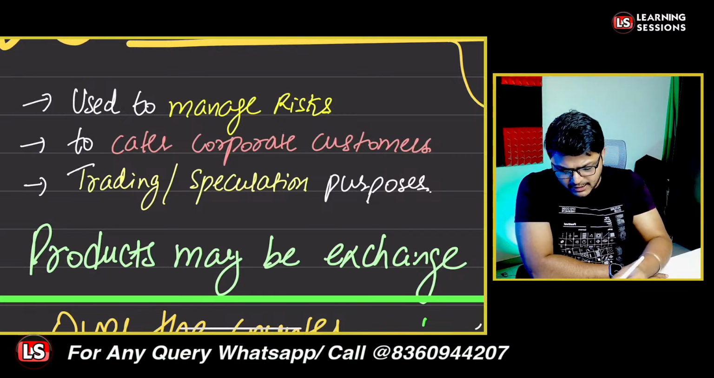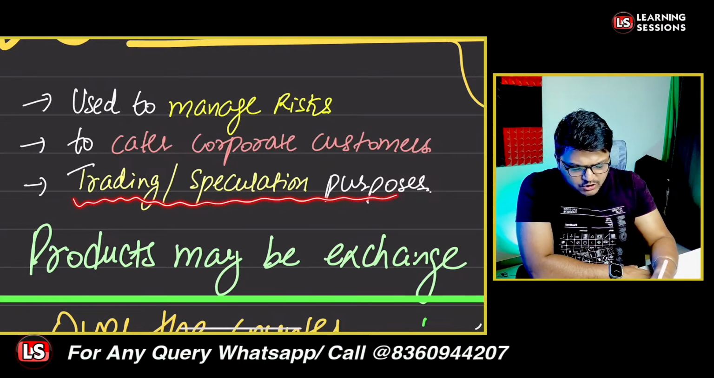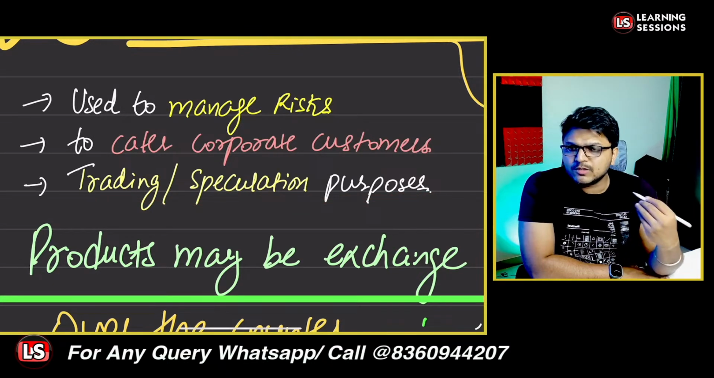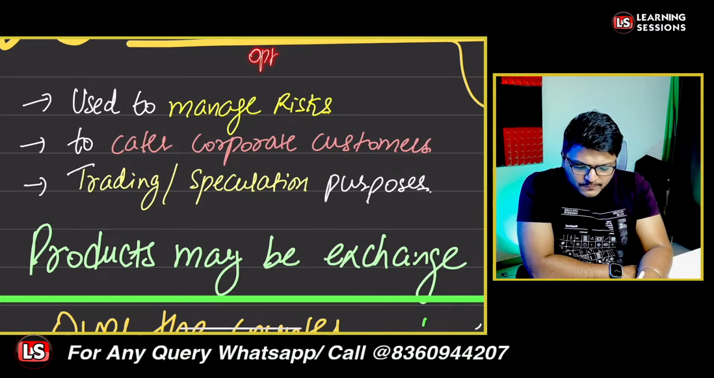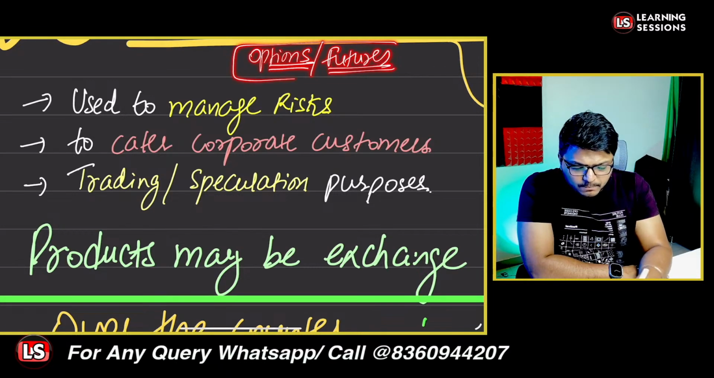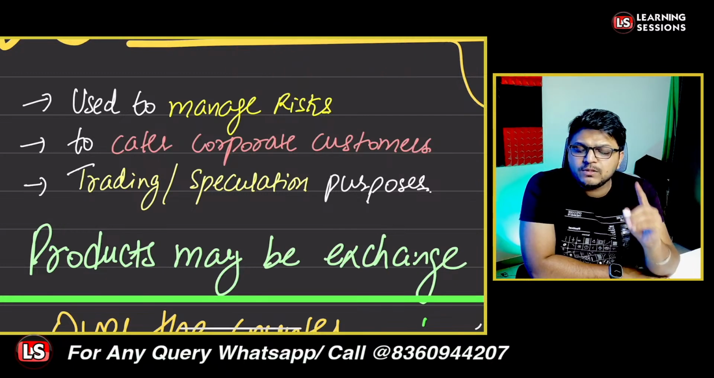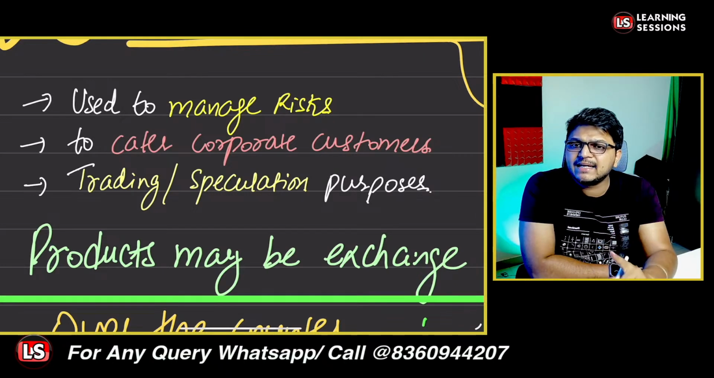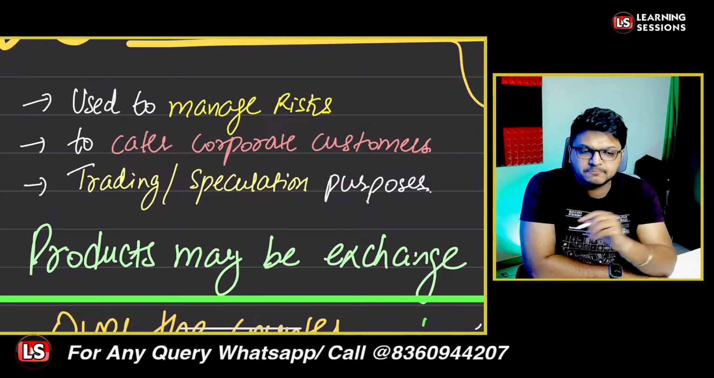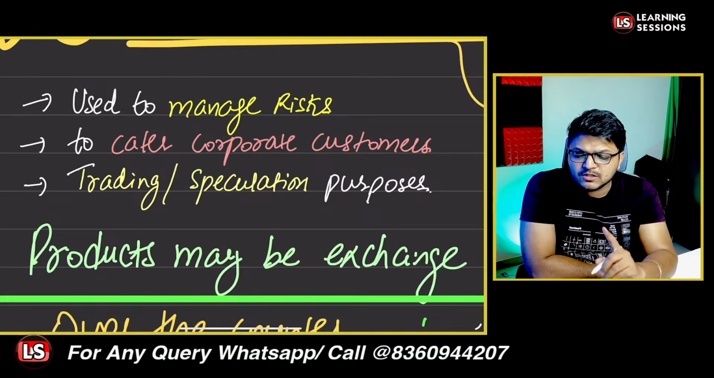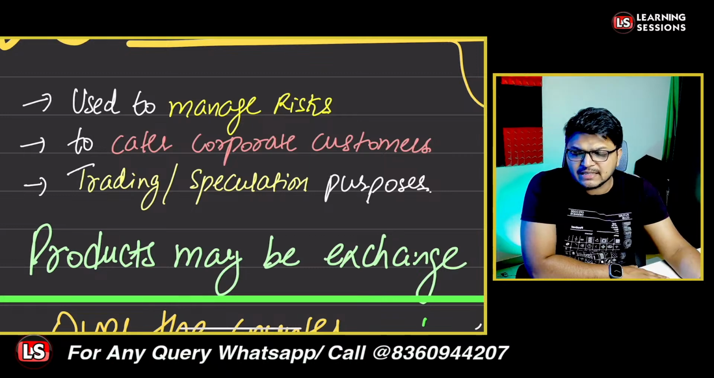The third one is that derivatives can be used for trading and speculation purposes. You must be aware that people purchase options a lot in the market now, and people purchase futures in the market. So derivatives can also be used for trading and speculation purposes. Is that point clear?